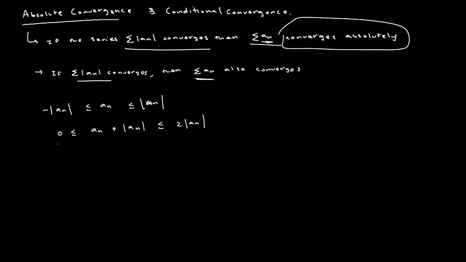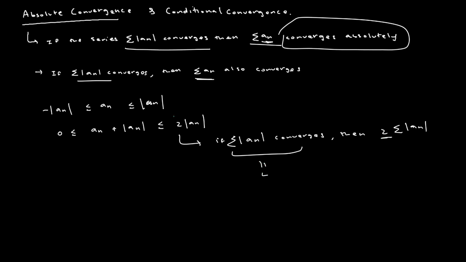And so if the series given by the absolute value of a of n converges, then trivially twice that value also converges, because by this converging, we're just saying that this converges to some value L, and so multiplying that value by a constant will also be a finite value.